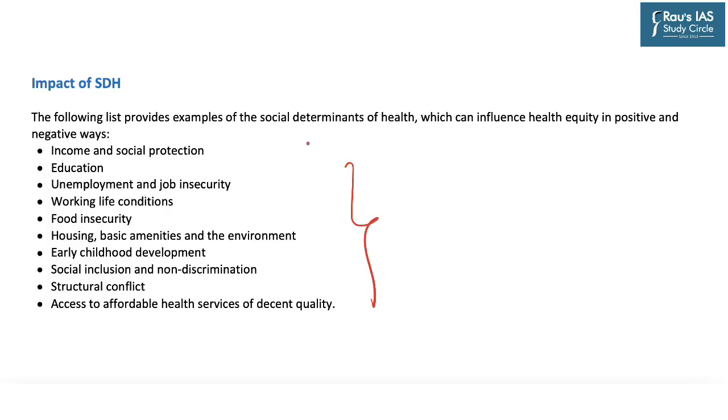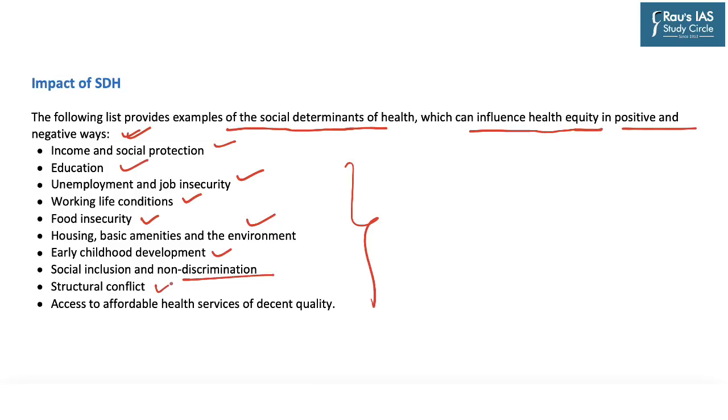So these are the list which provide examples of the social determinants of health which can influence health equity in positive and negative ways, which includes income and social protection, education, unemployment and job insecurity, working life conditions, food insecurity, housing, basic amenities and environment, early childhood development, social inclusion and non-discrimination, structural conflict, and access to affordable health services